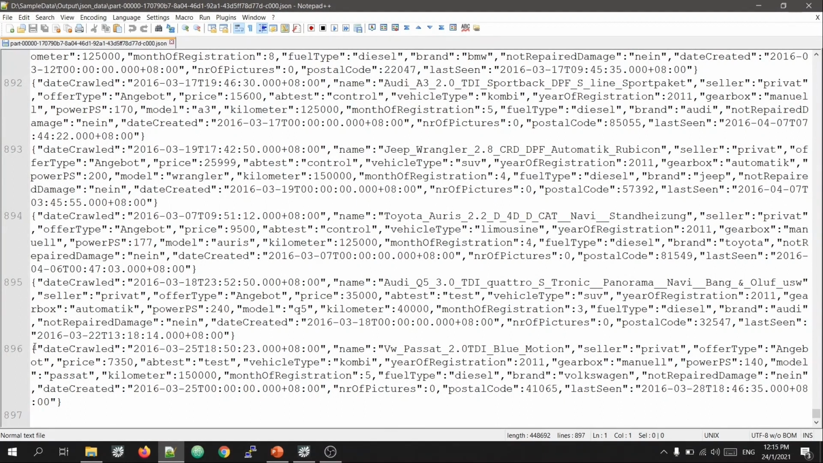So friends, in today's video, we have learned how to read a Parquet file, apply some transformation on it, and then save the data in JSON format.